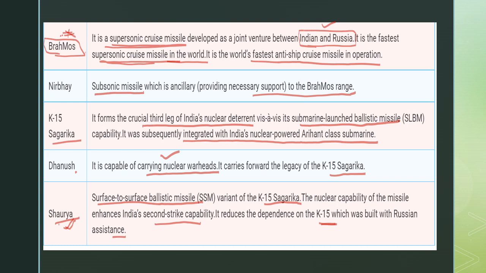That means the Sagarika is basically for India's nuclear warhead carrying, and it was actually provided with the help of Dhanush. But later the Shaurya, which is a surface to surface ballistic missile, one of the variants of this Sagarika, enhances India's second strike capability, because the dependency on the Sagarika gets reduced once this Shaurya missile was built. So these are some of the important missiles developed by the DRDO from a competitive exam point of view. This is for the day.